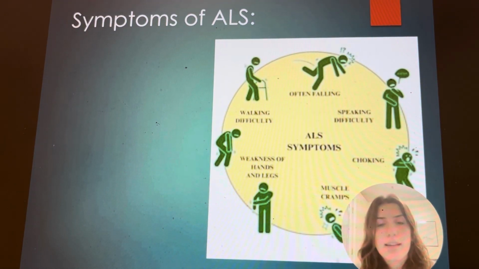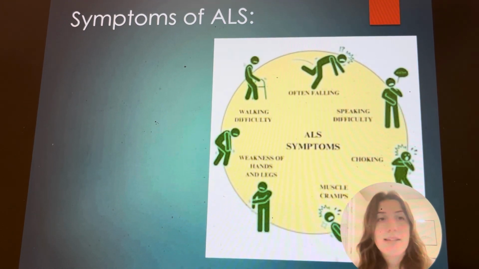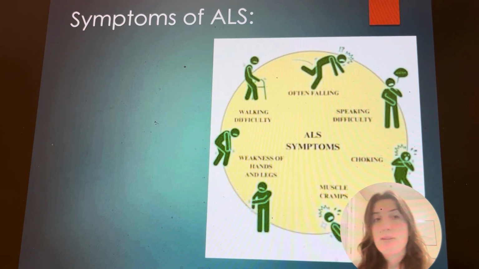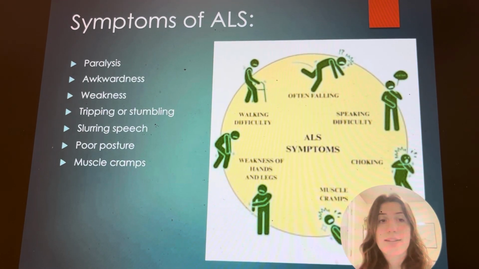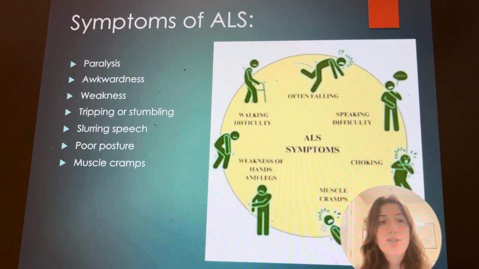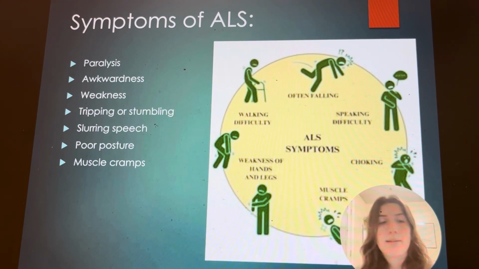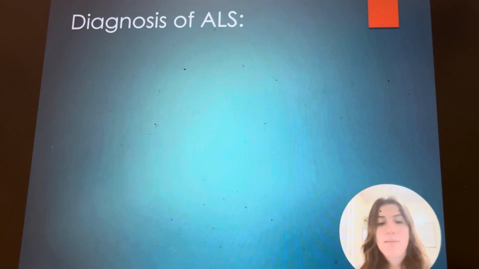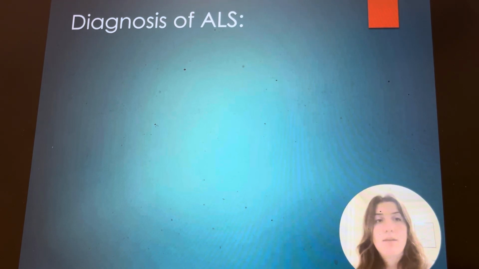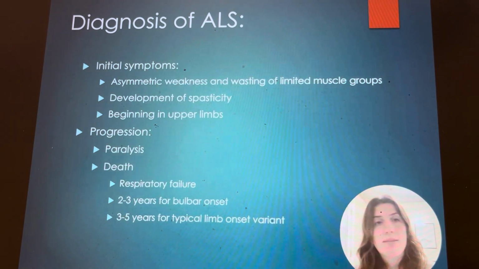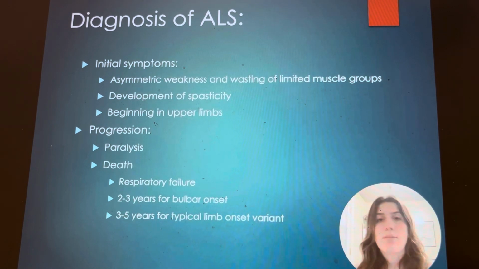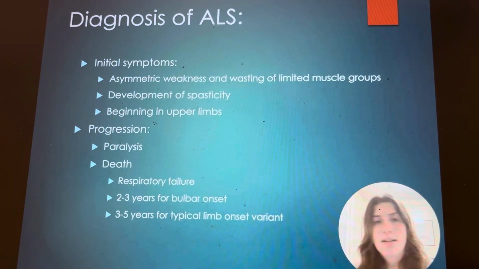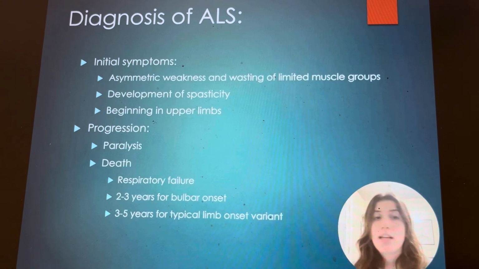Symptoms of ALS include paralysis, awkwardness due to muscle weakness, tripping or stumbling, problems with gait, slurred speech, problems with eating, poor posture due to muscle weakness, muscle cramps, and other things. These all are effective in diagnosing ALS when they are seen. Initial symptoms include asymmetric weakness, wasting of limited muscle groups, development of spasticity, beginning in the upper limbs usually, and the